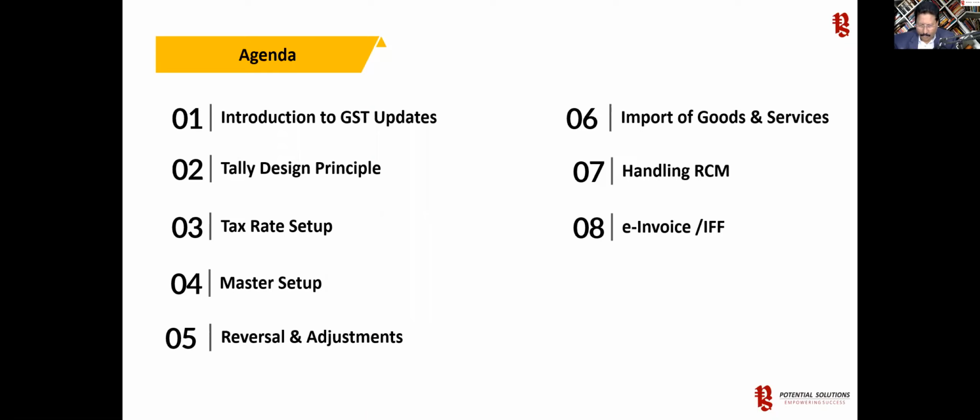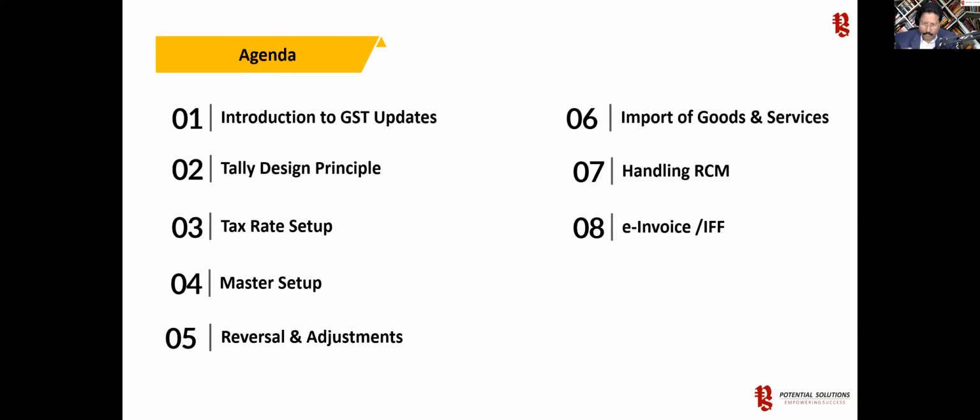So we will see what solution Tally has provided as far as e-invoicing is concerned. And also, as on today, many of your clients would be 5 crore and below turnover, for whom we are aware that the IFF, a beautiful feature, was introduced by GST from 1st of January.